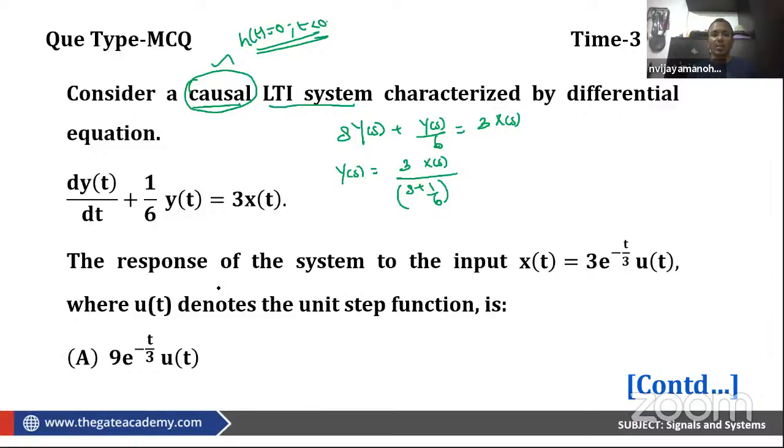And they're asking what is the response of the system to an input 3 e power minus t by 3 u of t. So what will be x of s? X of s is 3 e power minus t by 3. Laplace of e power minus a t u of t is what? 1 by s plus a. So this will be 3 by s plus 1 by 3.